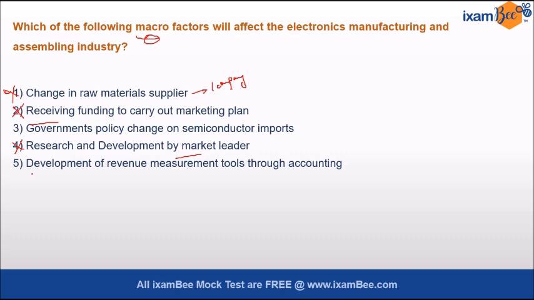Option number 5, development of revenue measurement tools through accounting. This also cannot be the correct answer, because this is not a macro environment. The accounting tools and all, they fall under the micro environment that pertains to a single company, right? So option number 5 is also not right. Here, government policy change on semiconductor imports. Now because it is government policy, it is macro, and because these are semiconductor imports, these will affect the electronics industry, right? So here option number 3 is the correct answer.